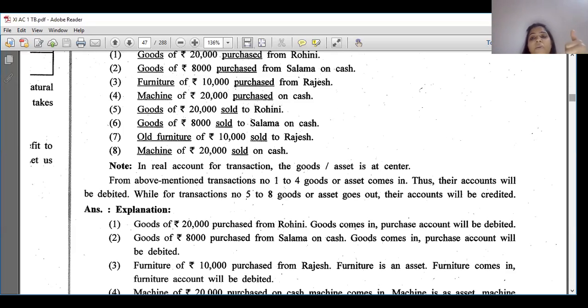So here, furniture and purchase accounts are underlined, but here furniture comes in. What comes in? Furniture comes in. So furniture account is debited. You can see furniture is an asset. I said earlier, anything else purchased other than goods is treated as an asset. So furniture is your asset.